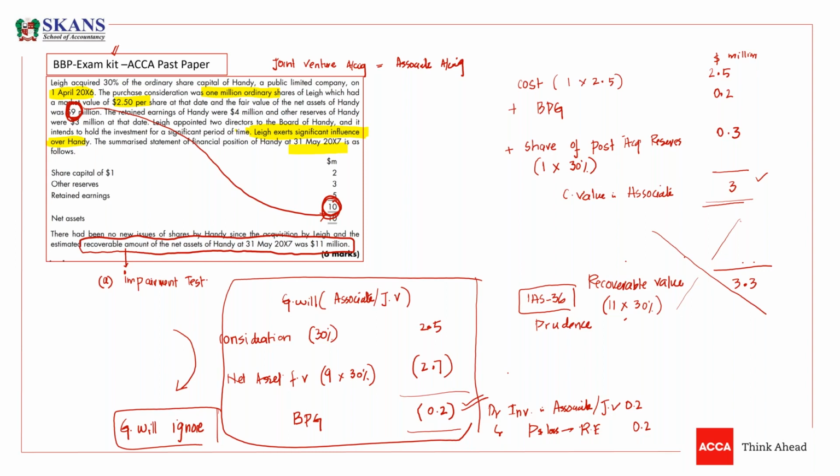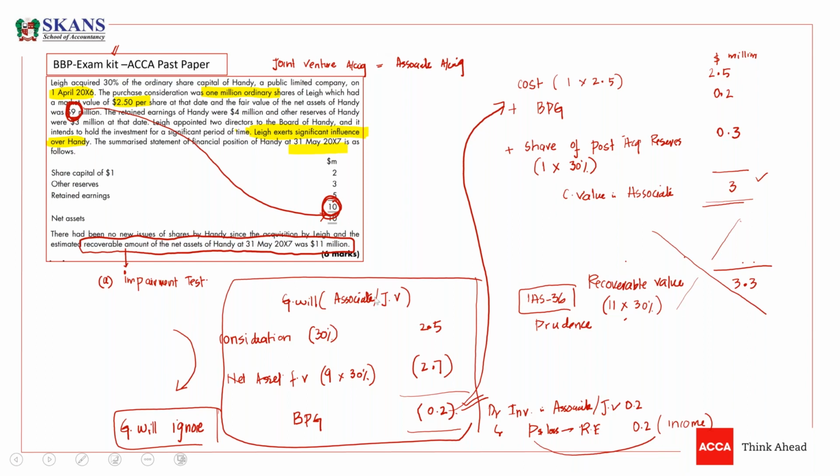So guys, you need to calculate bargain purchase gain. If there is a bargain purchase gain, it will increase your investment. And on the other hand, it will be recognized in P&L as income. This is your gain. It should be recognized as income. So this is how you are going to recognize bargain purchase gain.